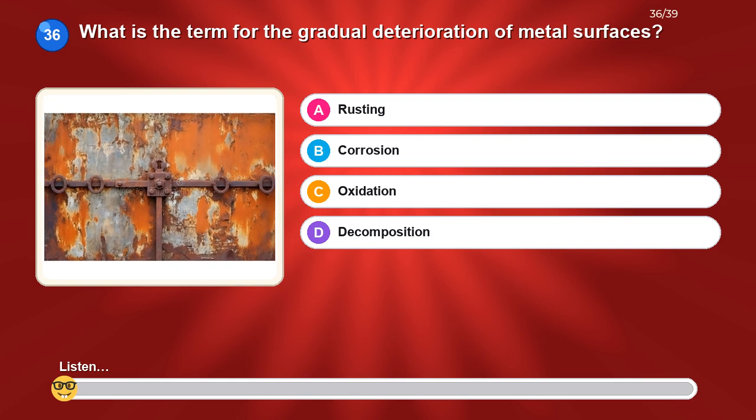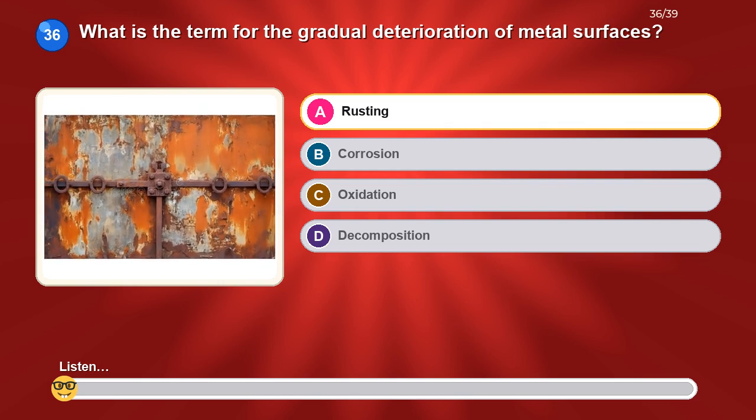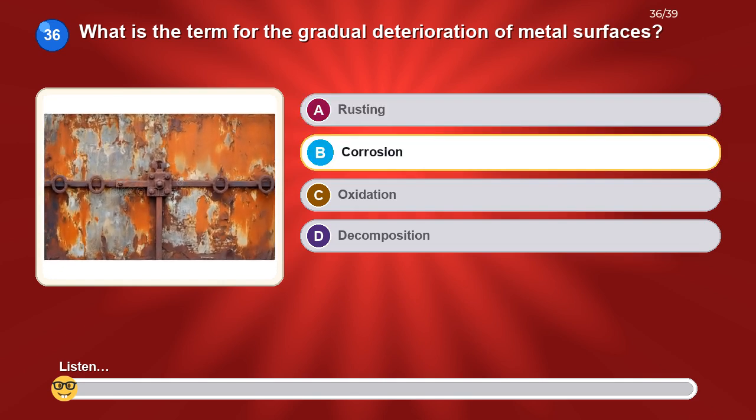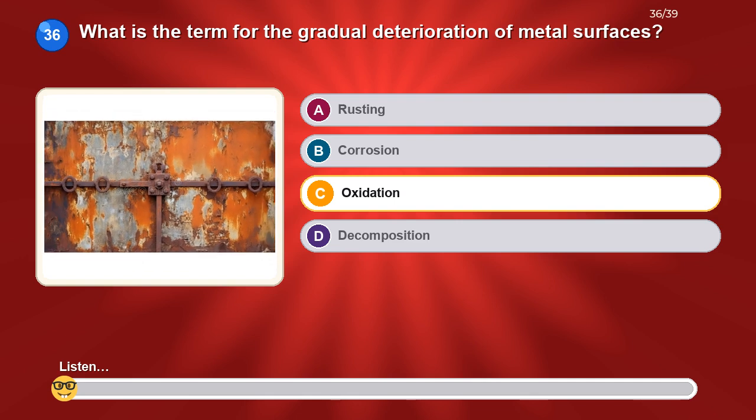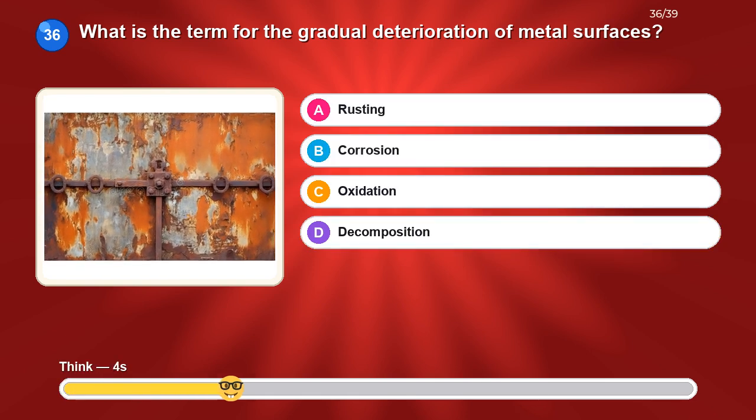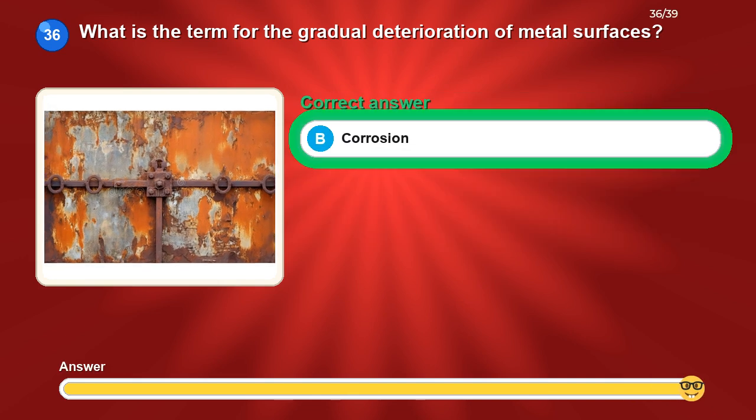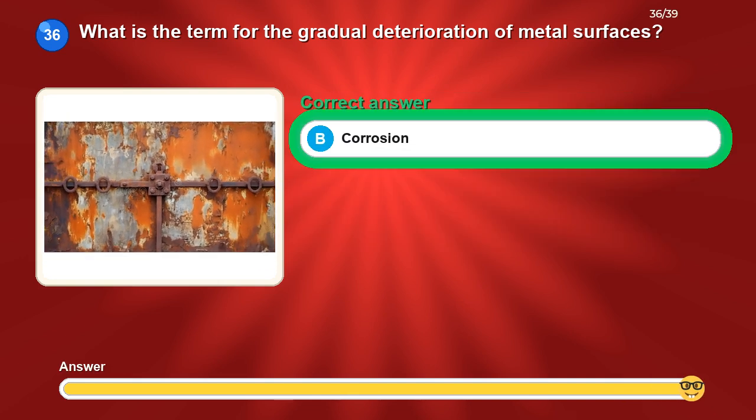What is the term for the gradual deterioration of metal surfaces? Option A, rusting. Option B, corrosion. Option C, oxidation. Option D, decomposition. The correct answer is corrosion.